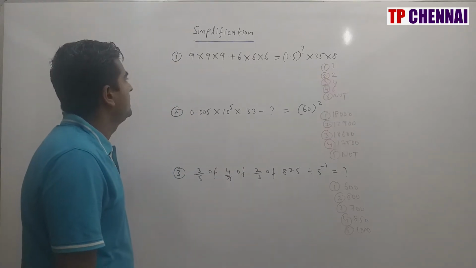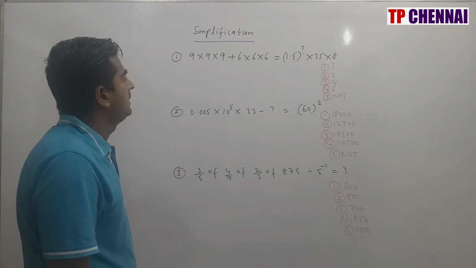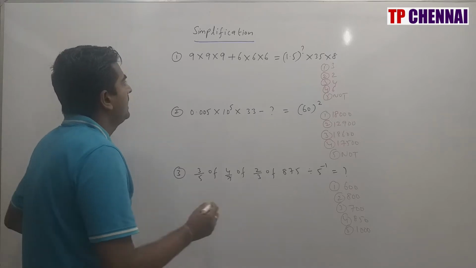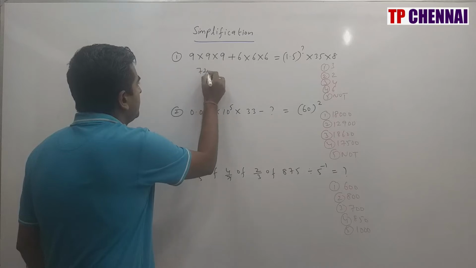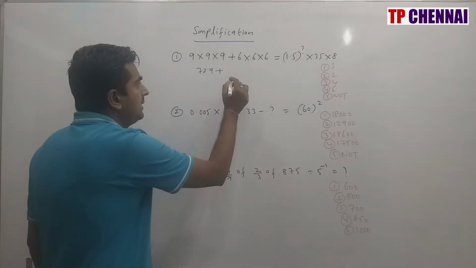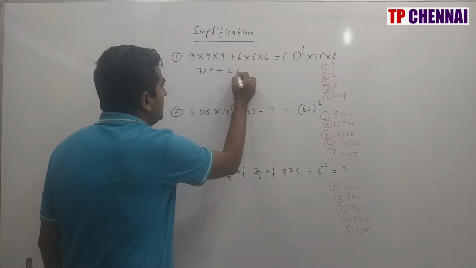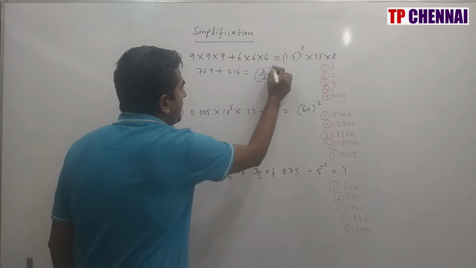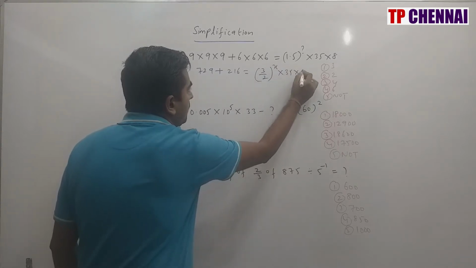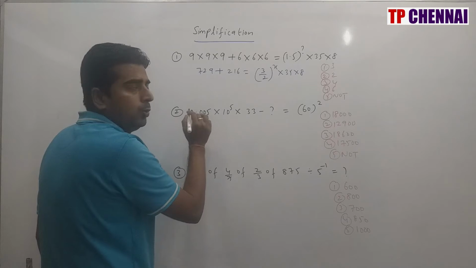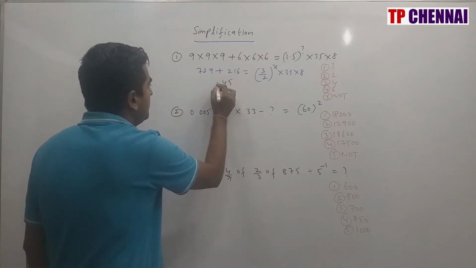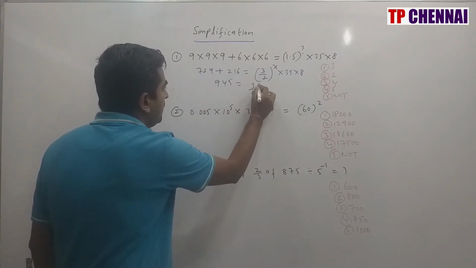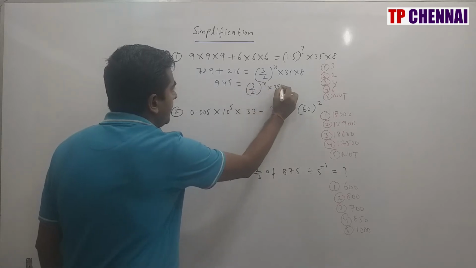When you see the first question here, 9 into 9 into 9 plus 6 into 6 into 6 is equal to 1.5 whole power question mark into 35 into 8. So 9 into 9 into 9 is nothing but 9 cube, which is 729, plus 6 into 6 into 6 is 6 cube, which is 216, is equal to 1.5 can be written as 3 by 2 whole power x into 35 into 8. So 729 plus 216 is 945, is equal to 3 by 2 whole power x into 35 into 8.